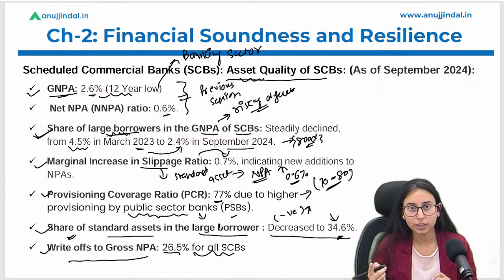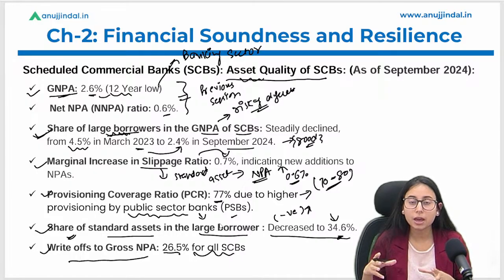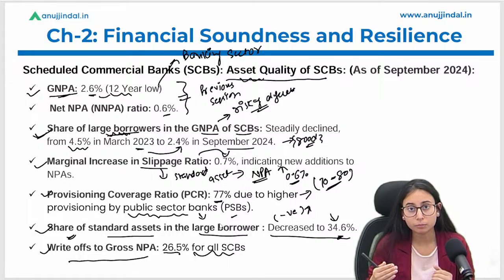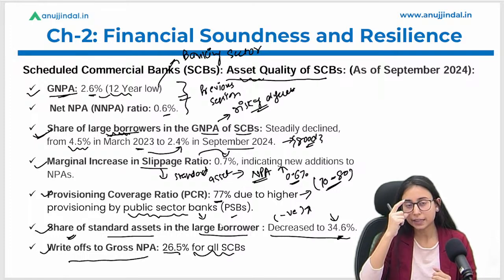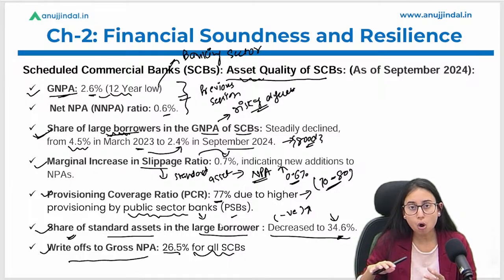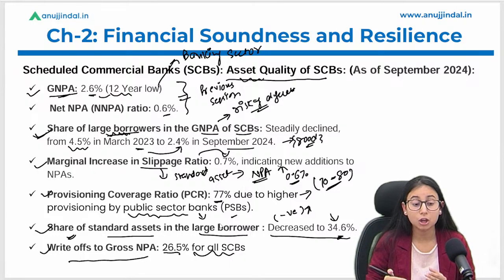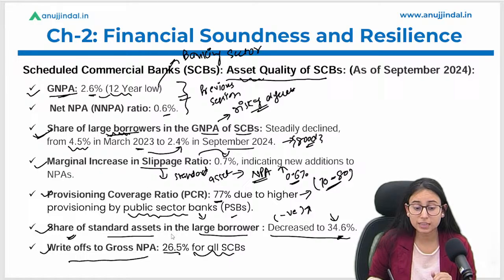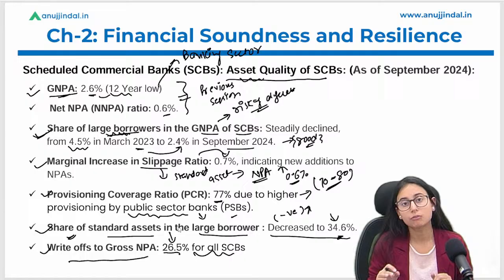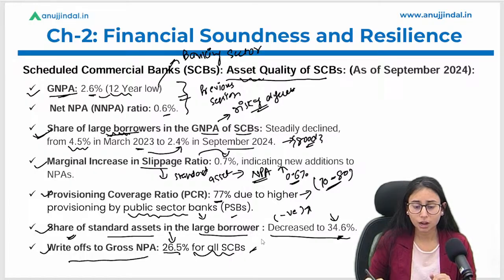The last point says write-offs to GNPA, which is 26.5% for all scheduled commercial banks. What are write-offs? The banks have cleaned up their balance sheet. There are some loans which have turned into bad loans, meaning the chances of recovery from there are very minimal. So in that case, banks remove all such bad loans and keep revising the balance sheet. It is a process that they do as per accounting principles. So the more write-offs there are, the more losses there are for banks, so these write-offs should be lower. So in this case, how much are they? 26.5% for all SCBs. I hope it is clear.